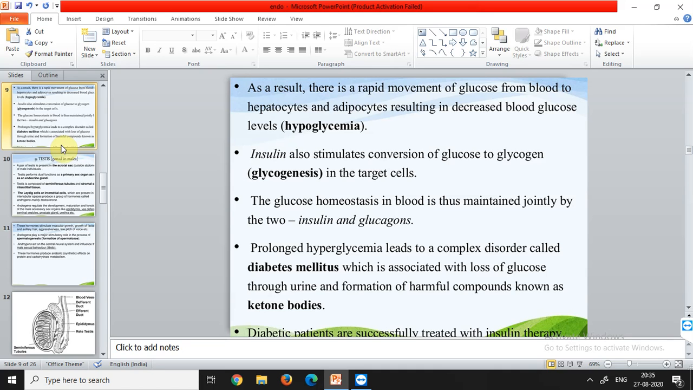Now when glucose converts into glycogen, glycogen is the product that our body cannot easily utilize. Glucose is the smallest carbohydrate unit that our body is using. The body does not use glycogen, so when glucose is converted into glycogen, that is glycogenesis. Genesis means making up of something or building something. So when glucose is converted to glycogen, the blood sugar level in our body keeps decreasing. Glucose homeostasis in the body is thus maintained jointly by the two, insulin and glucagon. So both together maintain the blood sugar level in our body, one increases it and one decreases it.